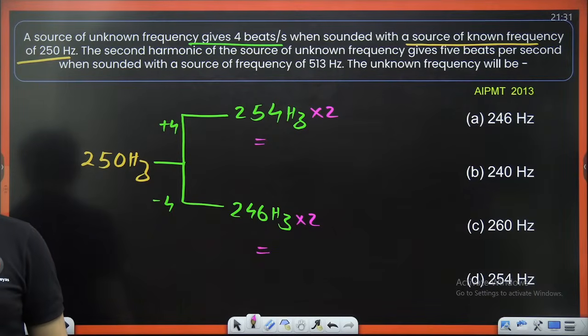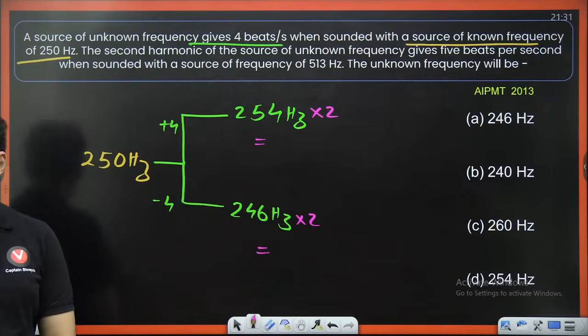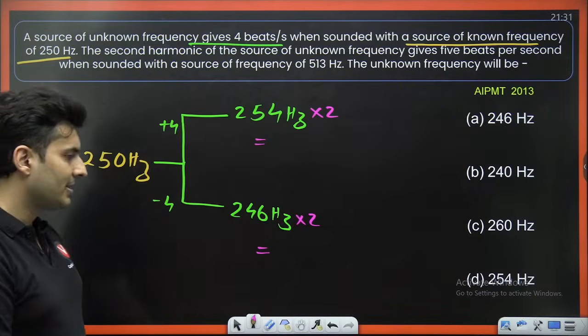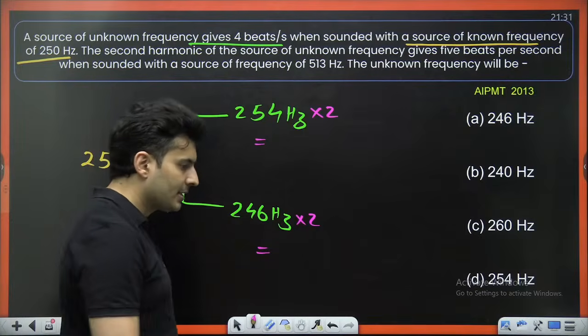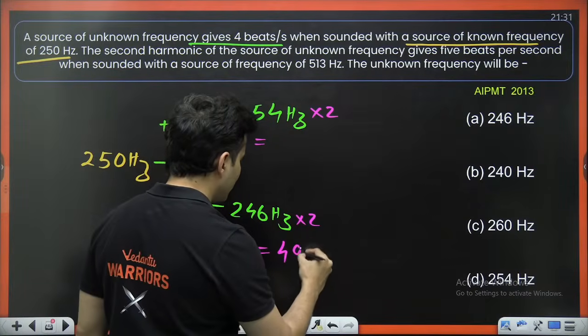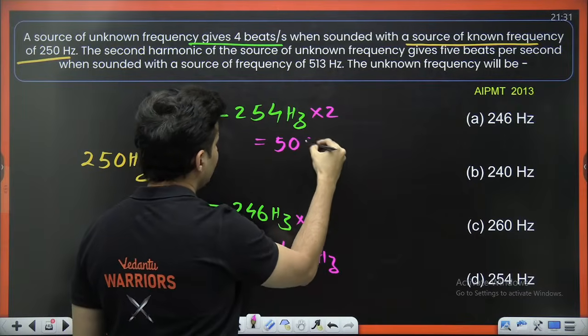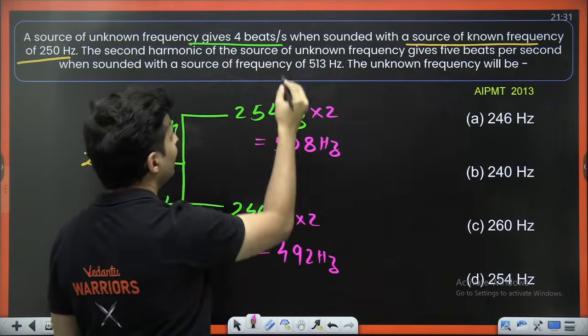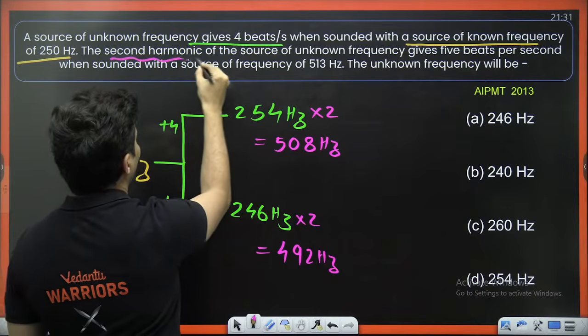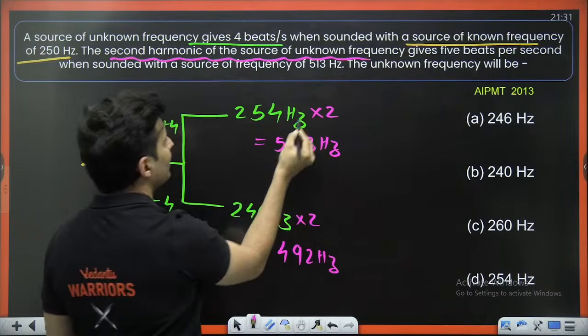Come on, put up all the answers in the chat box quickly. How much will you get this as? Yes, you will get this as 492 hertz. You will get this as 508 hertz. Perfect. That is the second harmonic of the unknown frequency.